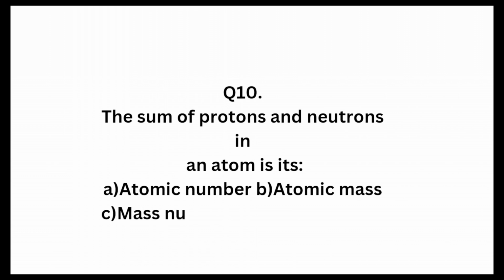Mass number, D. Charge number. Mass number is equal to proton number plus neutron number. Neutron number is equal to mass number minus proton number, or proton number is equal to mass number minus neutron number. Based on the explanation for question 10, the best answer is C.